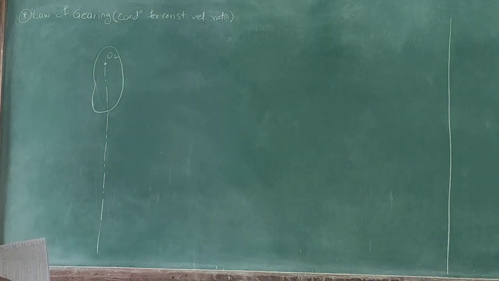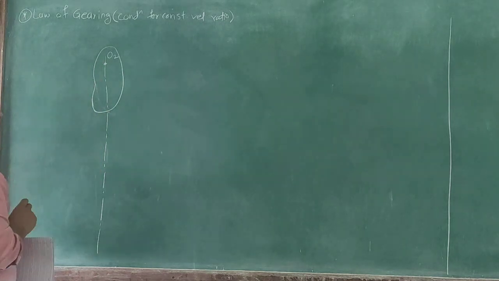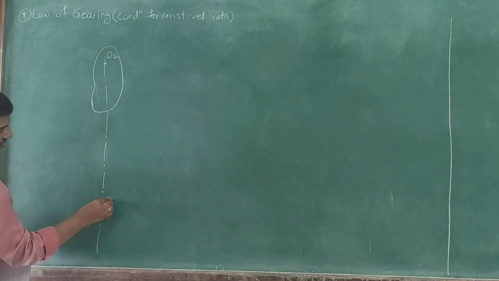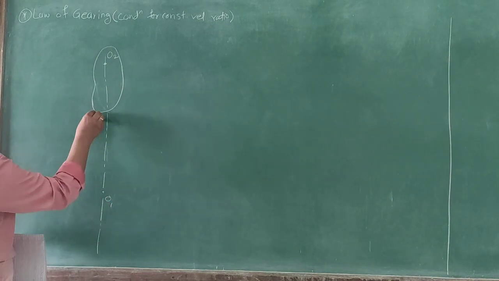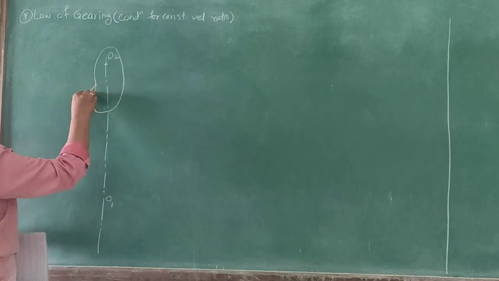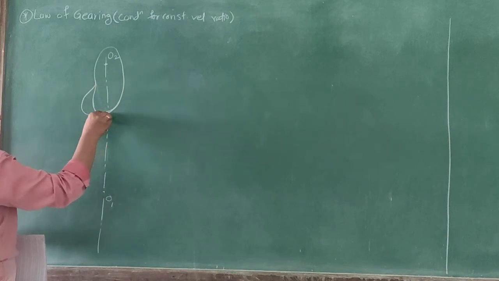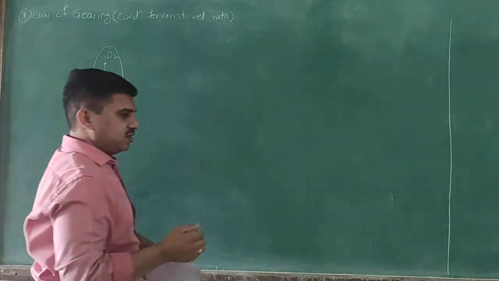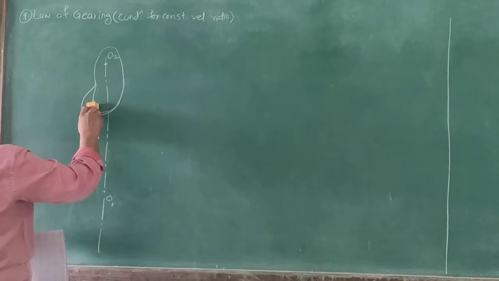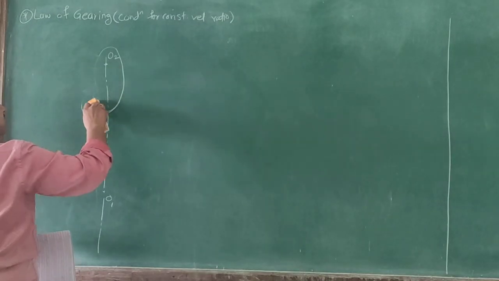Okay, like this. So O2 will be the center of this particular gear. Then this is nothing but the O1 gear; let us enlarge this particular profile like this, so that the diagram will be good for the people, so that we can understand it.